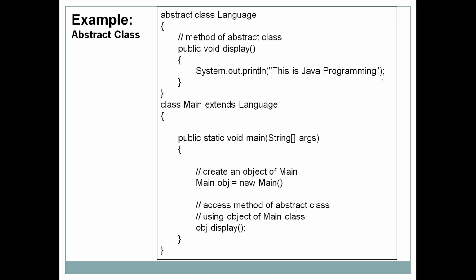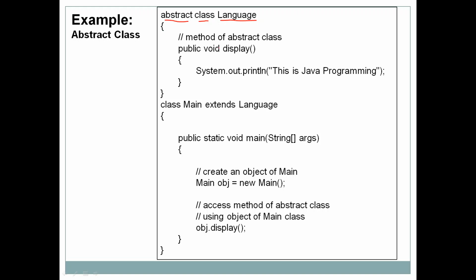Let us look at one example of how we can declare and use an abstract class. Look at this example: the abstract keyword, class, and the name of the class is Language. Before the class keyword we have the abstract keyword, and whenever you create an abstract class, it should be declared as abstract.